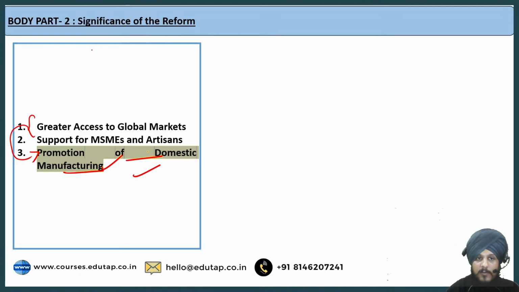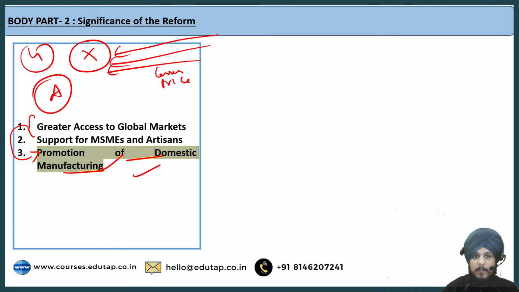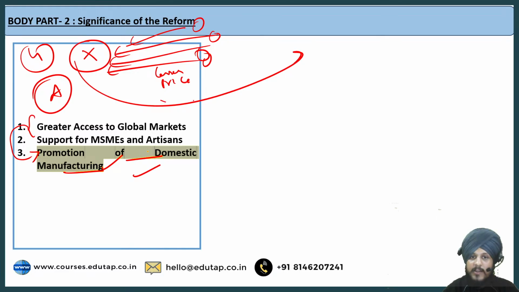So for example, one way could be that if this e-commerce platform X is there, it can buy the products from the small producer, right? Maybe at a lesser price, right? Because let us say there is very little competition in the market, and X, Y, and A are the big sharks, the big e-commerce entities that are there. So what they can do is purchase it from the small producer at a lesser price, and then sell it to the Indian consumers only.